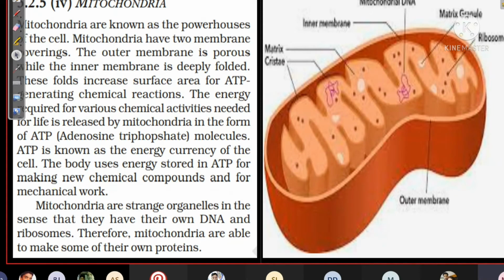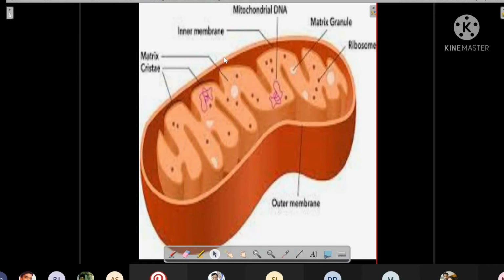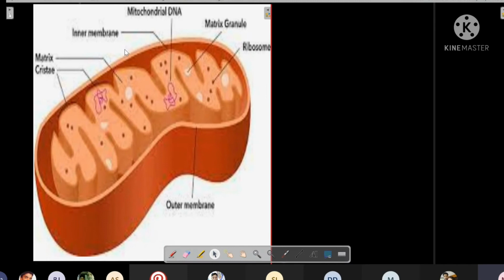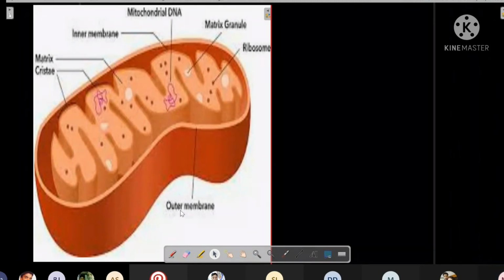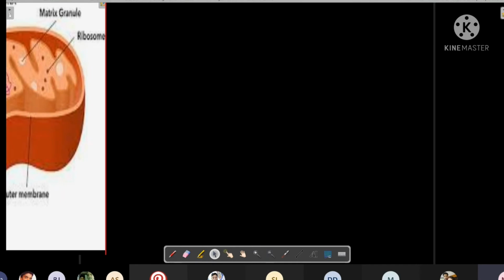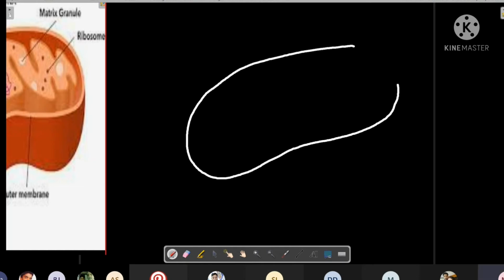Now we will learn the next cell organelle. Now this cell organelle is called mitochondria. It will be more in animals, little less in plants. And we will first learn the structure. I will draw it and you can also draw along. Draw one oval shape like this. Heading is mitochondria.